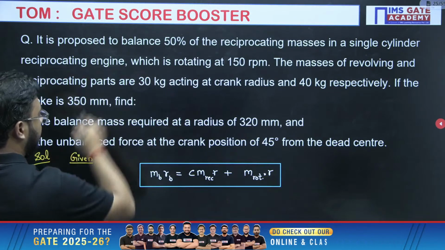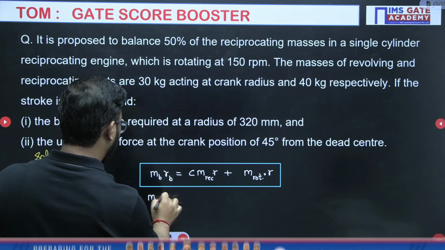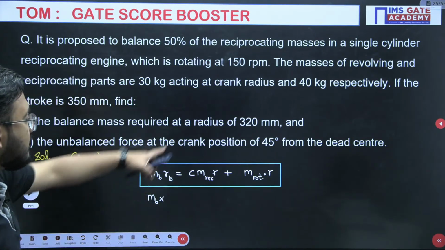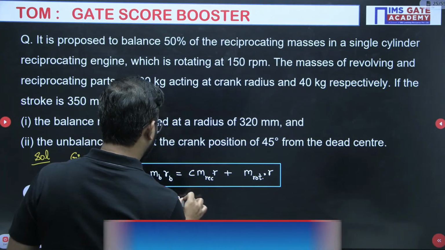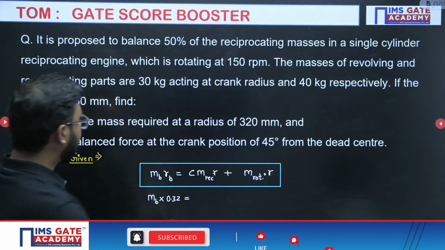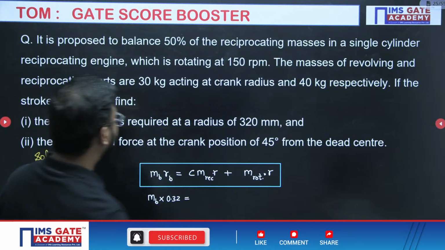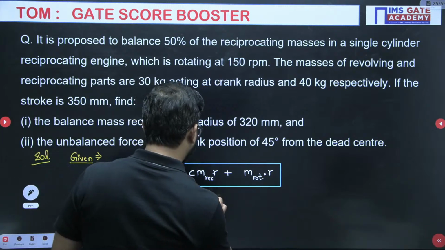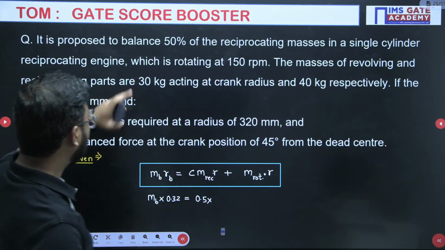So the first part you will get the answer directly from here. Balancing mass they are asking: MB RB required at radius of 320 mm. So 0.32 I have written. How much partial balancing is required? 50%, so 0.5. Reciprocating mass, how much have they given? It is 40 kg.